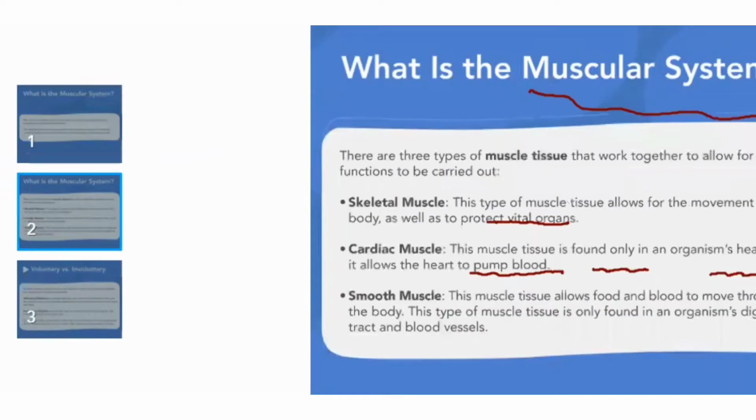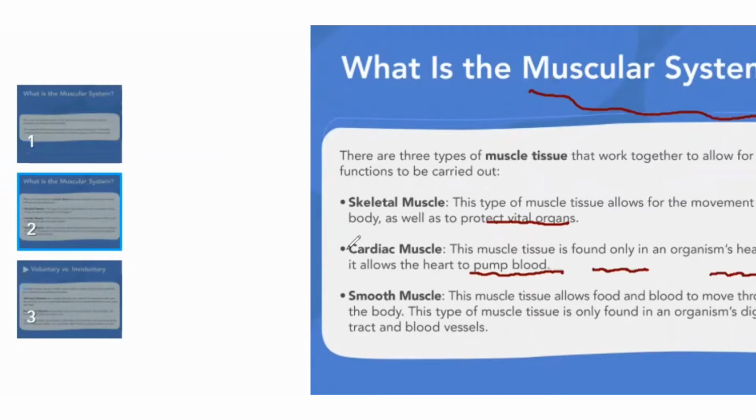Okay. So next, there are three types of muscle tissues that work together to allow for these functions to be carried out. All right. The first one is skeletal muscles. Skeletal muscle, this type of muscle tissue allows for the movement of the body as well as protecting vital organs. All right. The second one is cardiac muscle.